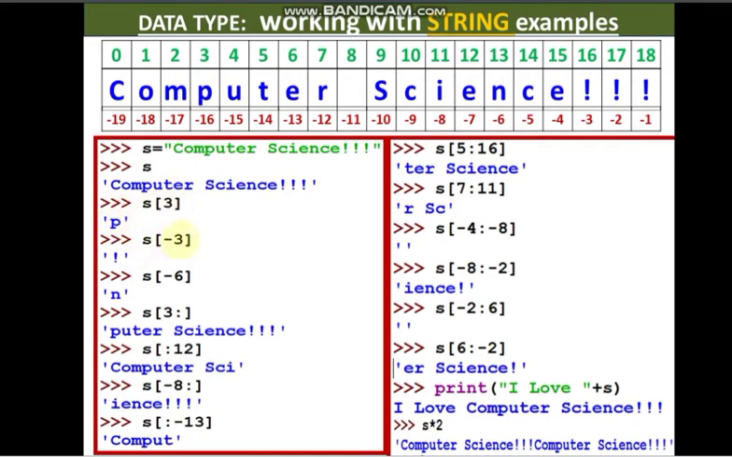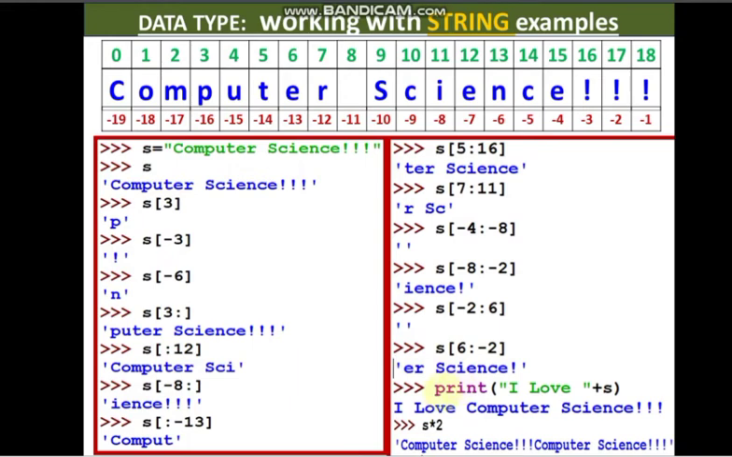Similarly S, when we are printing minus 3, so minus 3 means from the backward direction. So who is there at minus 3? We have this exclamatory mark. Similarly S minus 6, so at minus 6 we have N. And now these are slicings. We will learn slicings in details in our string chapter, in the string PDF, and when I will cover the entire string in details.